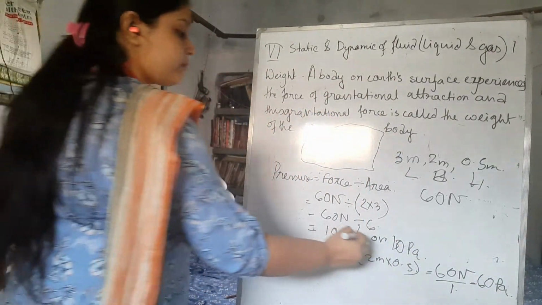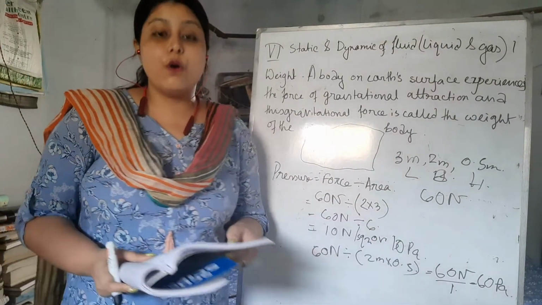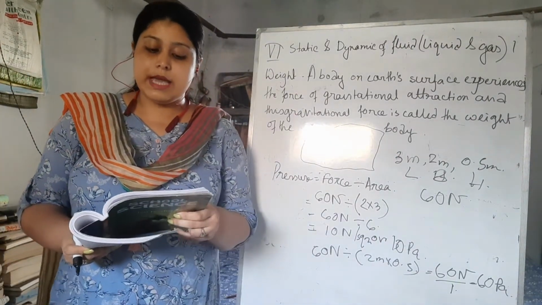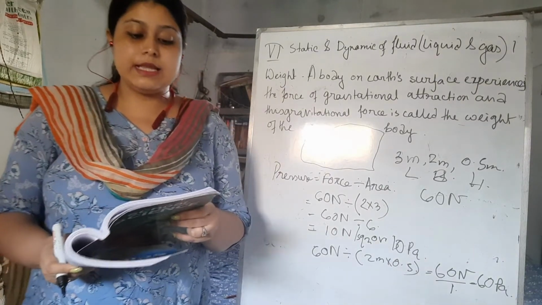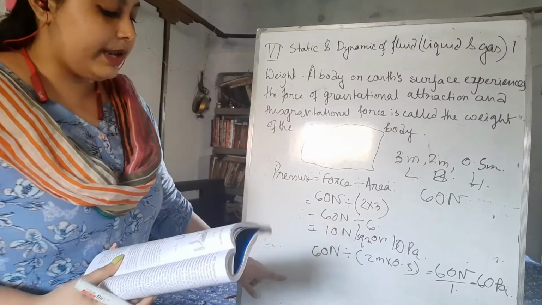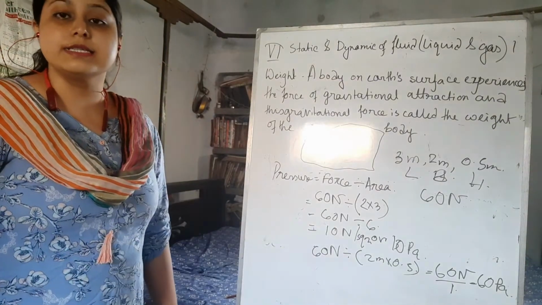Okay, so now you can see, although the force remains the same, yet the pressure increases by 6 times in the latter case, as the area of the block coming in contact with the surface reduces by 6 times.